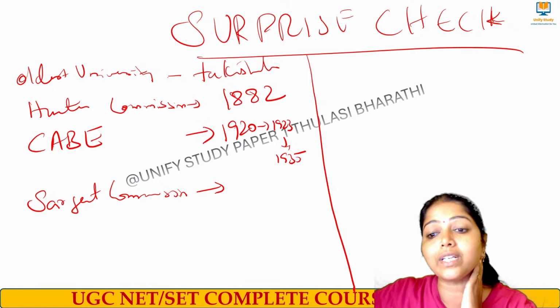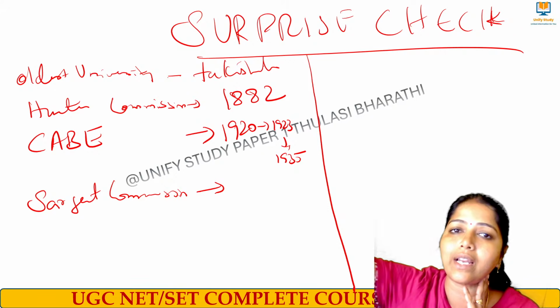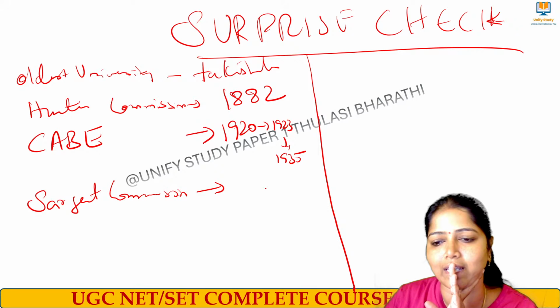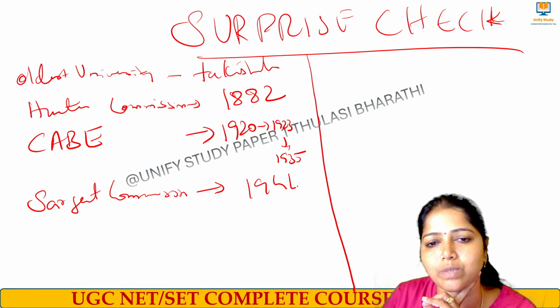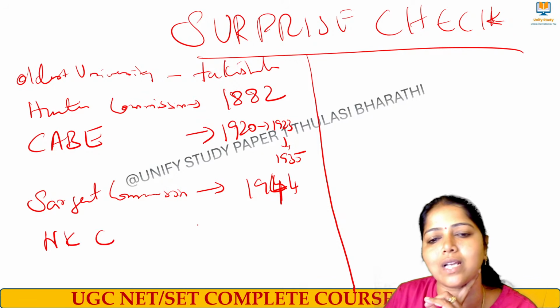Vanita ma'am, it is not 29, it is 35. Hartog Committee 29, they were revamped in 1935. Yes, revamped 1935. Yes, 1944 Sargent Commission was started. When was the National Knowledge Commission started?